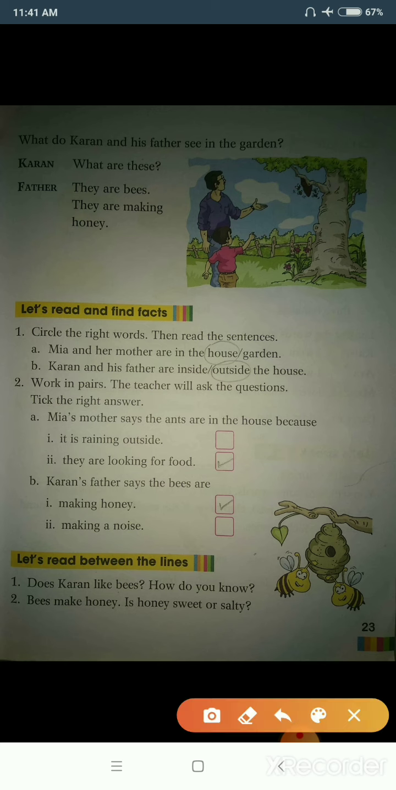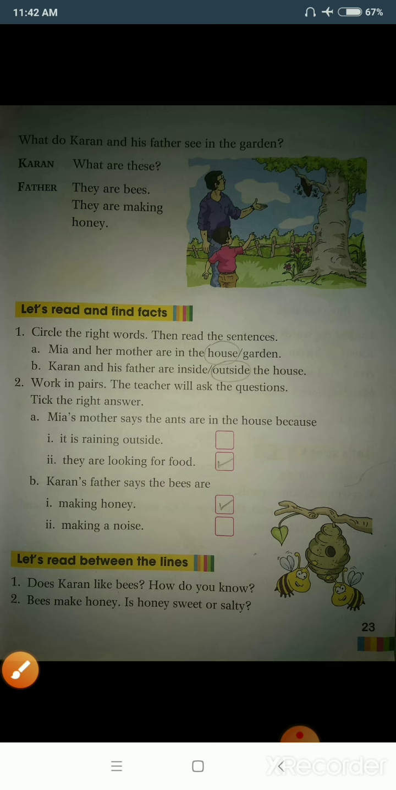The second question is, bees make honey. Is honey sweet or salty? Honey is sweet. So students, with this I complete page number 22 and page number 23.